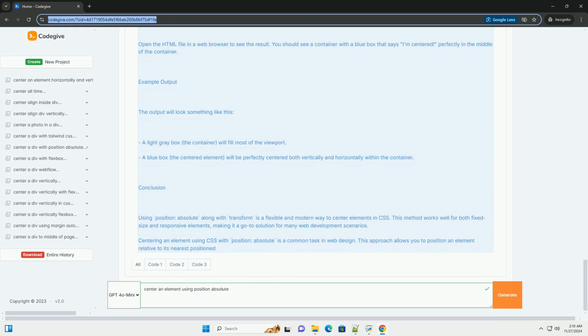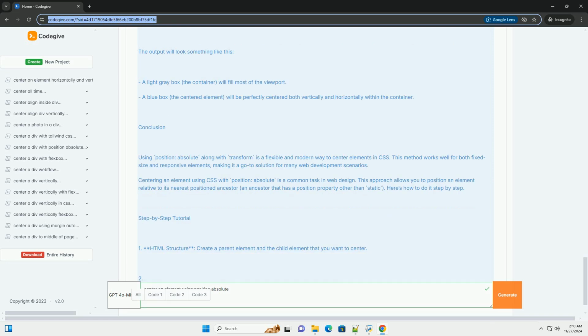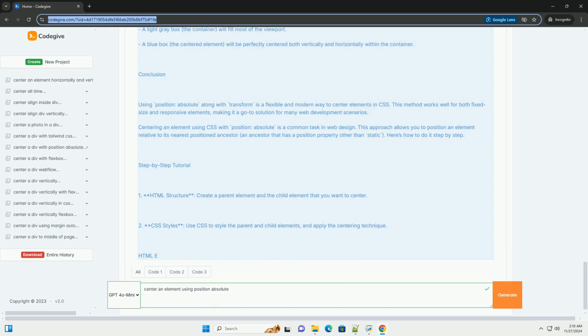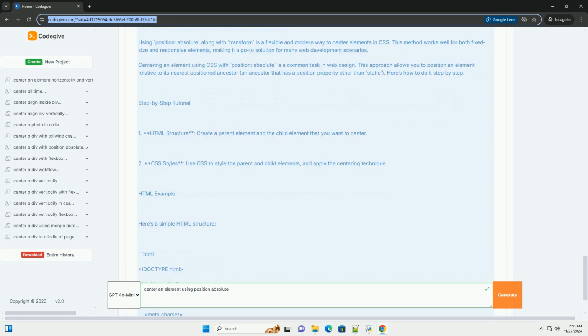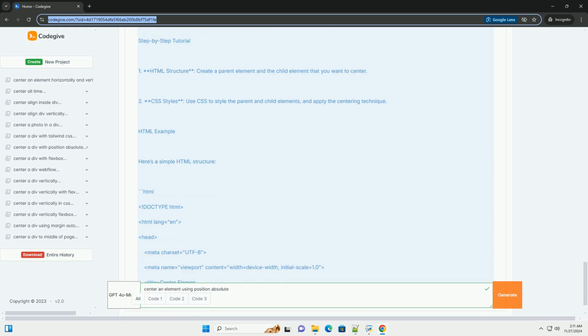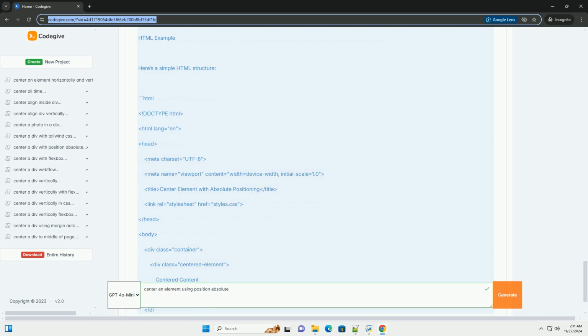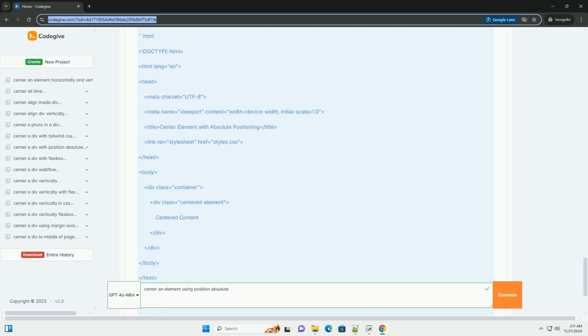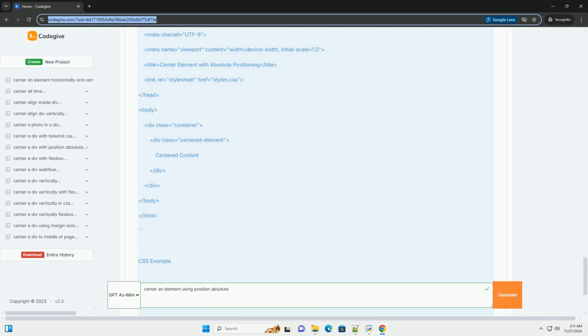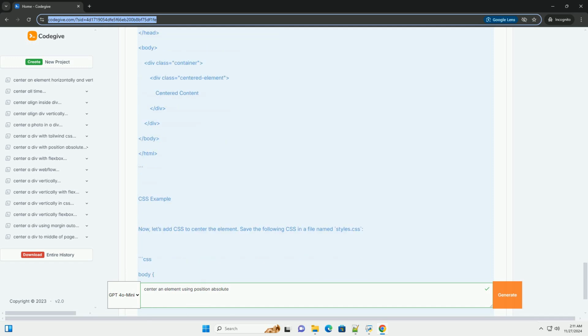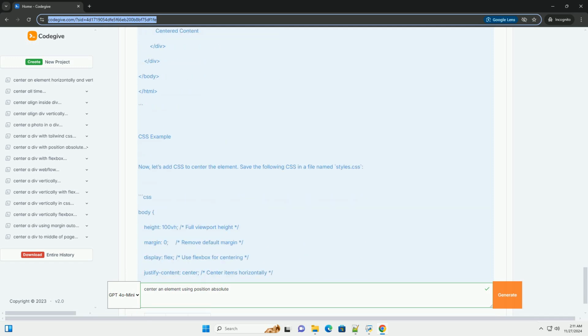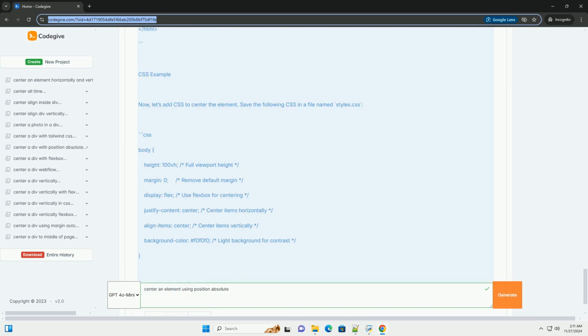Explanation of the CSS properties. 1. Position relative on the container. This establishes a new positioning context, allowing the absolutely positioned child element to be positioned relative to the container. 2. Position absolute on the centered element. This allows the element to be positioned anywhere inside the container based on the top and left properties.